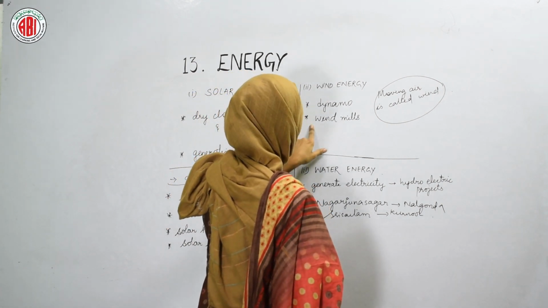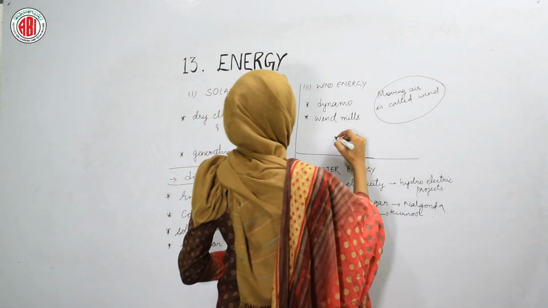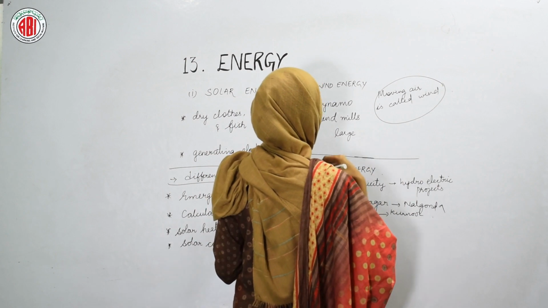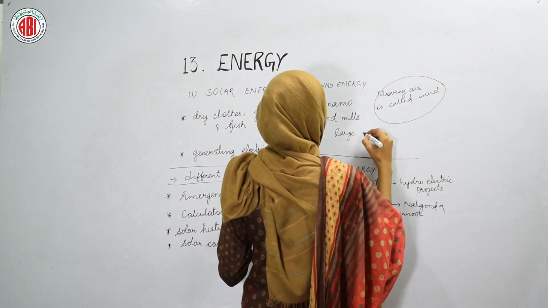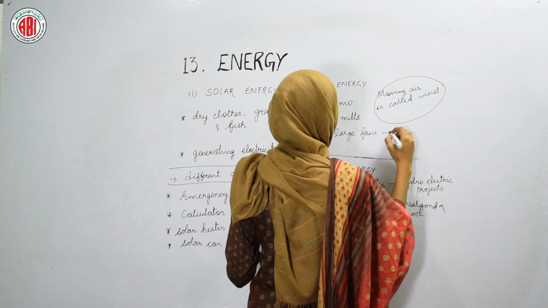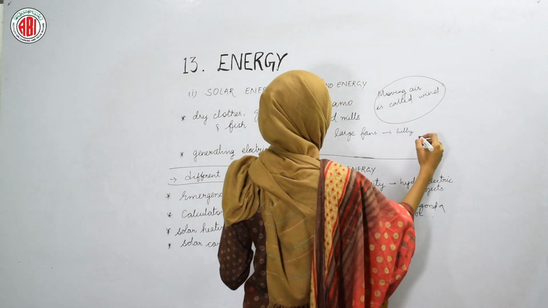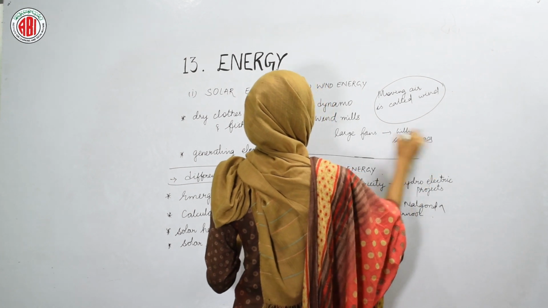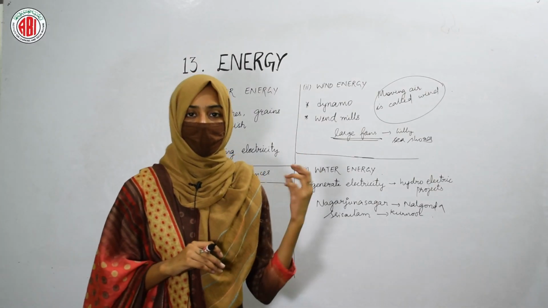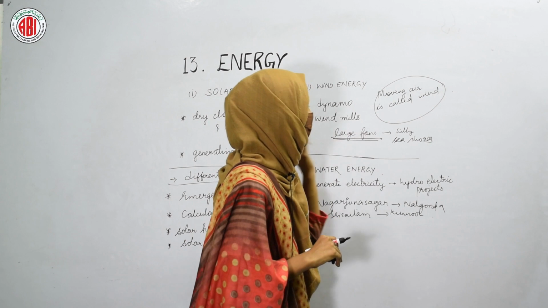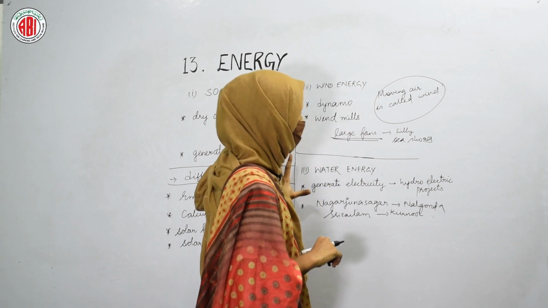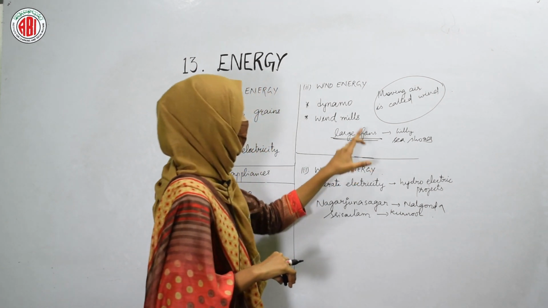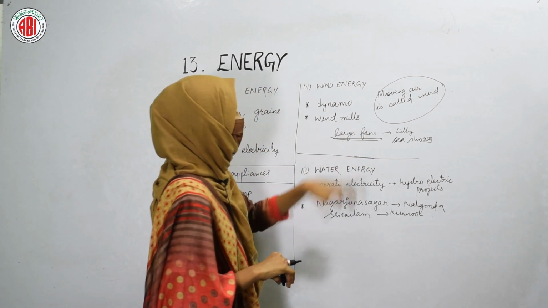The next one is windmills. Windmills are the large fans that are present in some areas where the wind blows. So large fans are present in some hilly areas where the wind blows, and also near the seashores. The large fans are arranged in these regions where the wind blows with high speed, and this wind energy is used by the fans when they rotate.